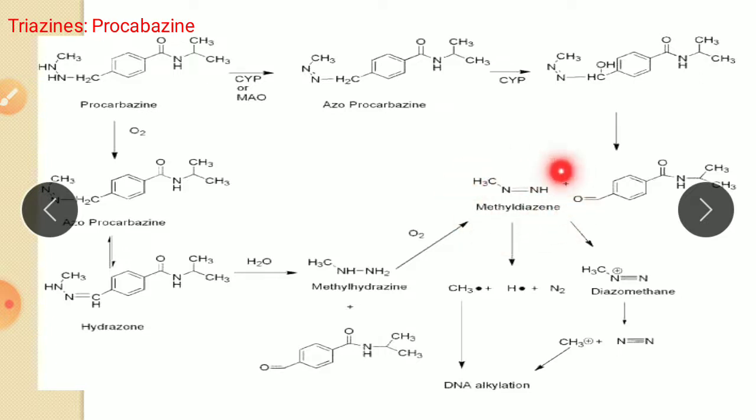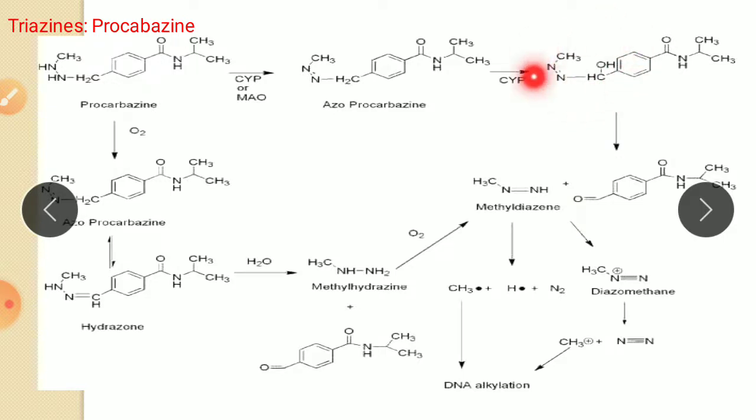How is it formed? In this CHOH, the hydrogen is removed from the OH and the bond is transferred here, that is C double bond O. The C-N bond is broken, and the hydrogen which was removed attaches to this nitrogen. So there is a formation of two products, the aldehyde and the second one, methyl diazine.